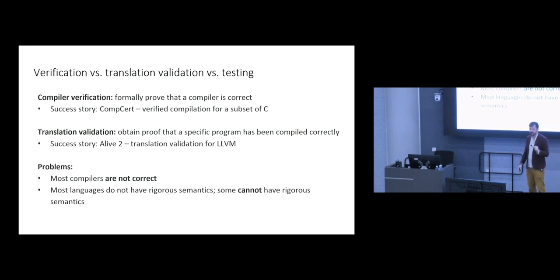And the second thing is that most real-world programming languages don't have formal semantics. And as I'll show you in a moment, some of these languages can't have rigorous formal semantics. As someone who comes from a formal methods background, I hate to say that, but as I'll show you, it's true. Some languages are never going to have rigorous formal semantics because they can't, in which case doing verification of the compiler is completely off the table, and testing is the best that you can do.